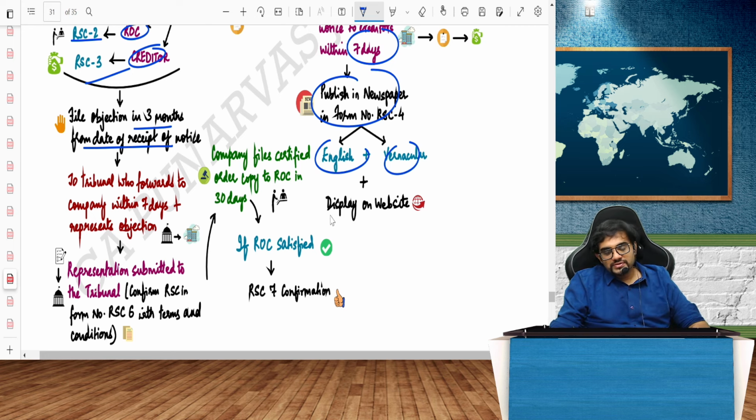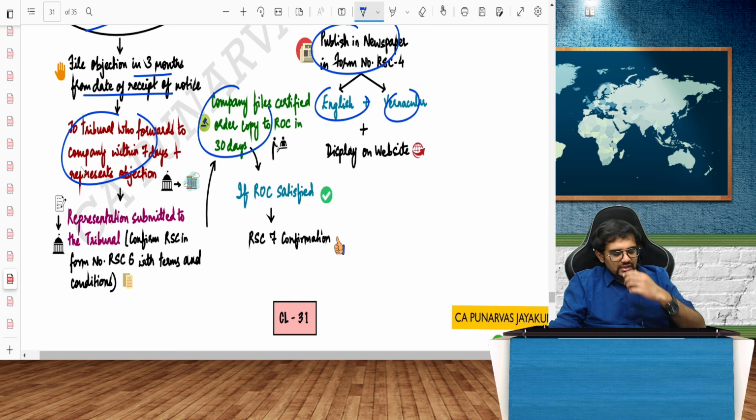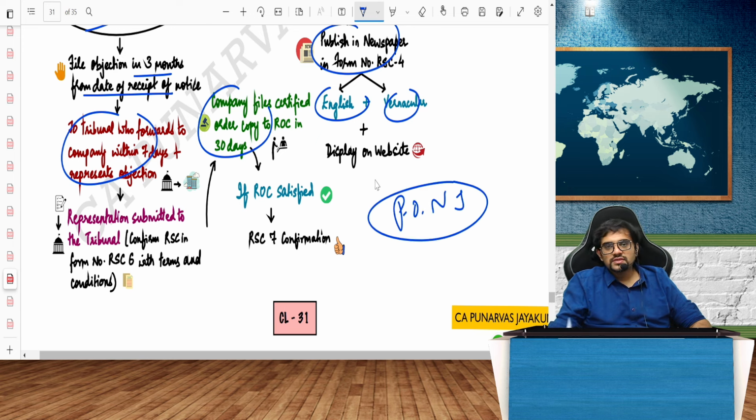The Tribunal will forward the objections to the company within 7 days. After all the objections are taken into consideration, they will finally send a final order to the company. Representations submitted also should be gone through. There will definitely be principles of natural justice. And finally, the order will be passed by the Tribunal.